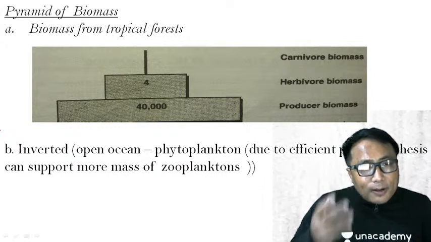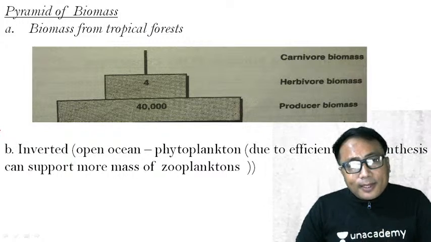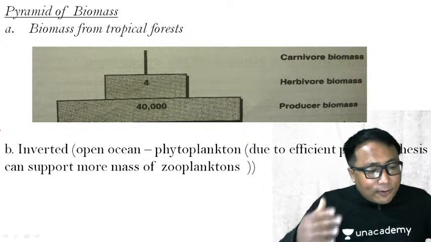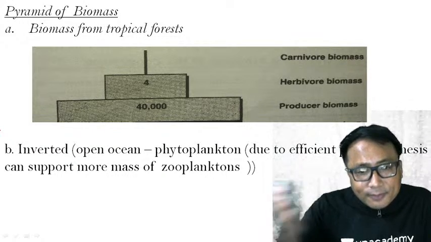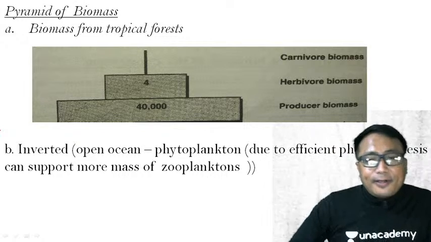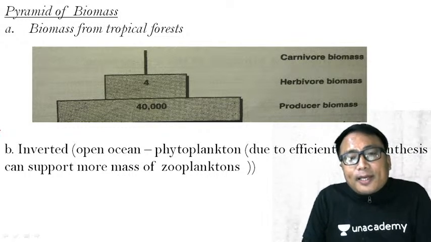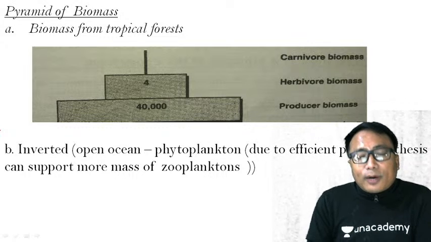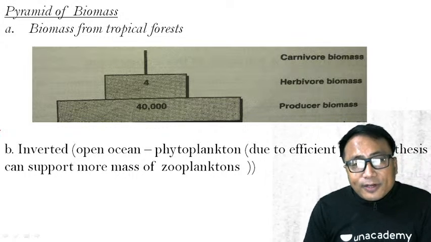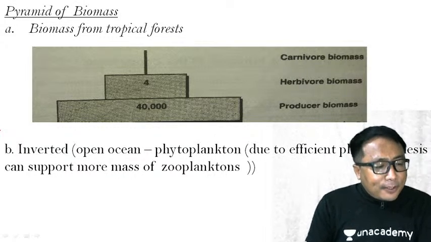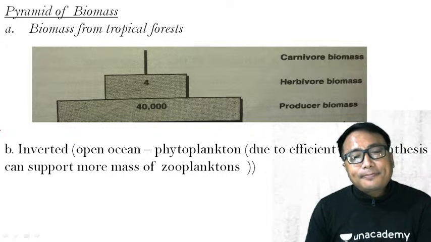How many organisms are supported from one trophic level to the other trophic level, we don't have any idea. Therefore, in order to capture how many organisms are supported from one trophic level to the other, we have introduced this pyramid of numbers.